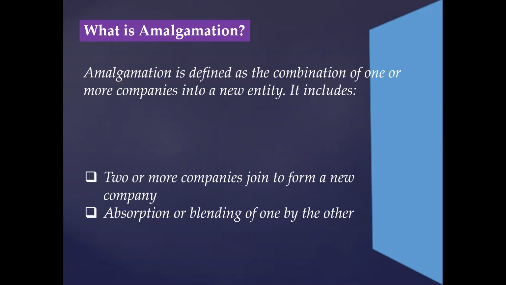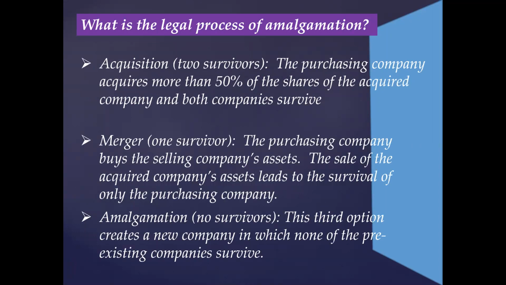Transferor company means the company which is amalgamated into another company, while transferee company means the company into which the transferor company is amalgamated. So basically, amalgamation is the combination of two or more companies into a new entity by combining the assets and liabilities of both entities into one. The transferor company is absorbed into the stronger transferee company, leading to an entity with a stronger customer base and more assets. So, the next thing that we are going to talk about is the legal process of amalgamation.